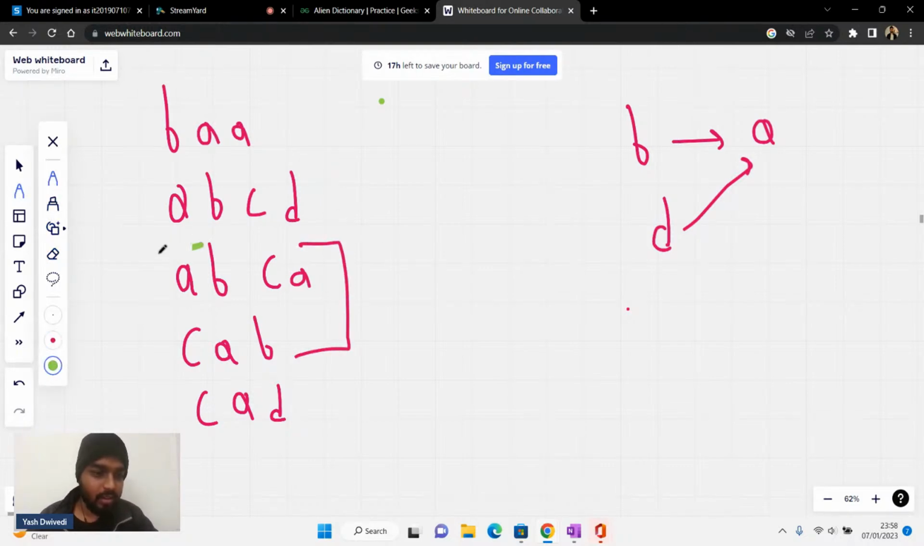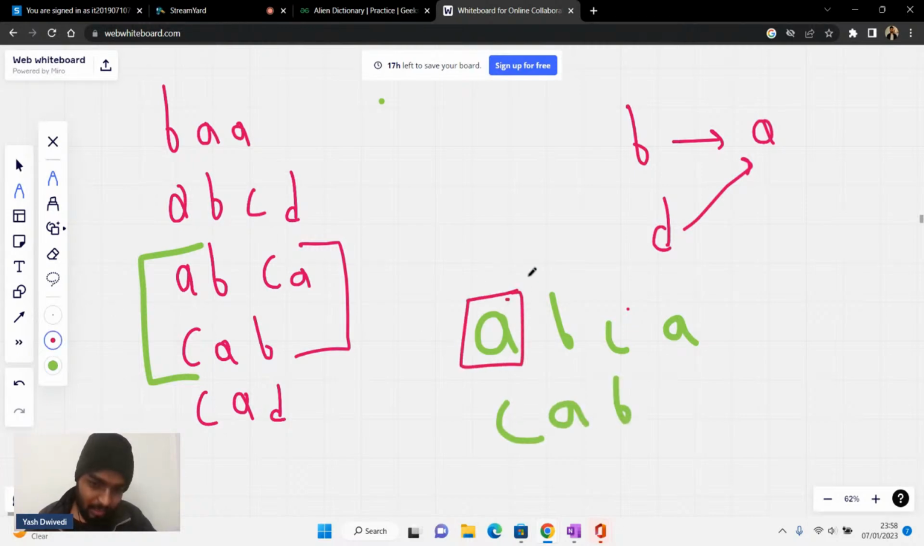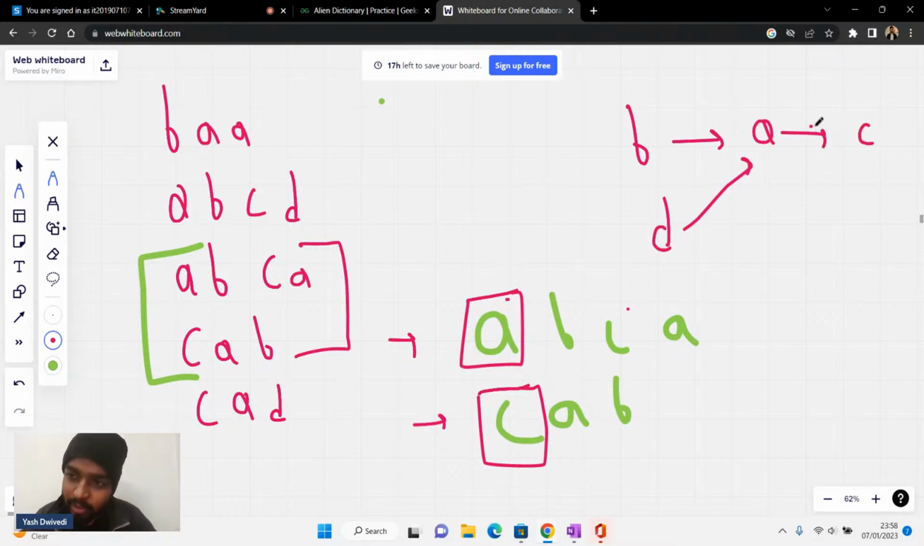Just give me a second. Let's change the color. I'll check for these two. Now, what are these two characters? Let's have a look. ABCA and CAB, Cricket Association of Bengal, right? So these two words are in this order. So basically, A is having an edge towards C. Please write AC in the chat. Now, A is having an edge towards C because C is dependent on A, right? Is that clear to everyone?